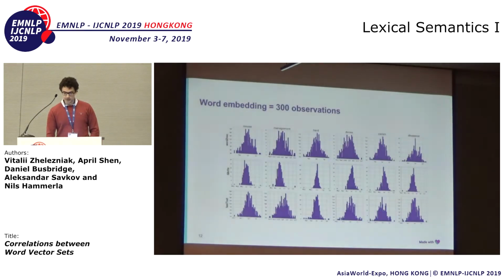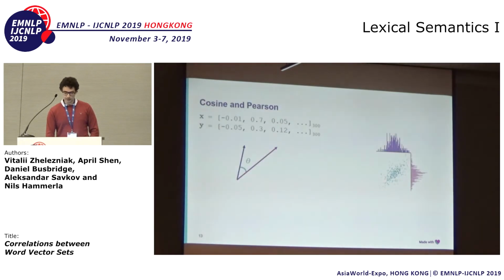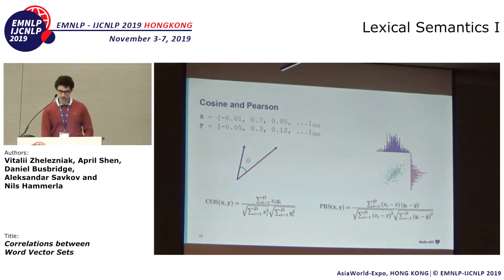So here are some histograms for a bunch of random word vectors from different word vector models. Again, I was able to visualize them very easily. Right, so in geometry, we have cosine similarity, but in statistics, we have Pearson correlation. And it's not hard to see that they look very similar. The only difference is those mean terms here.